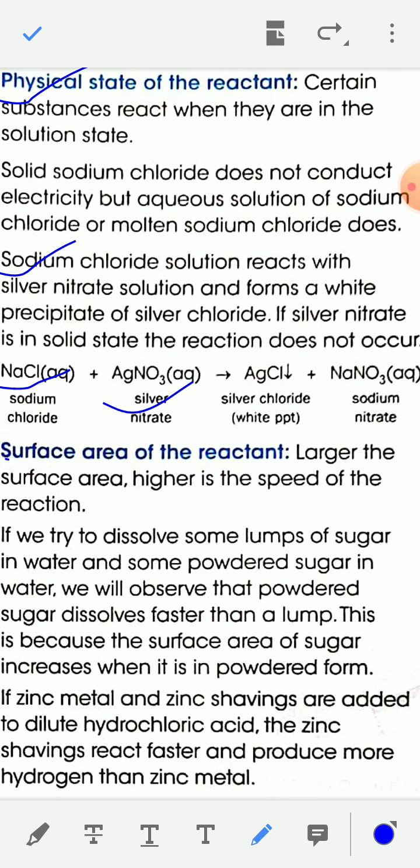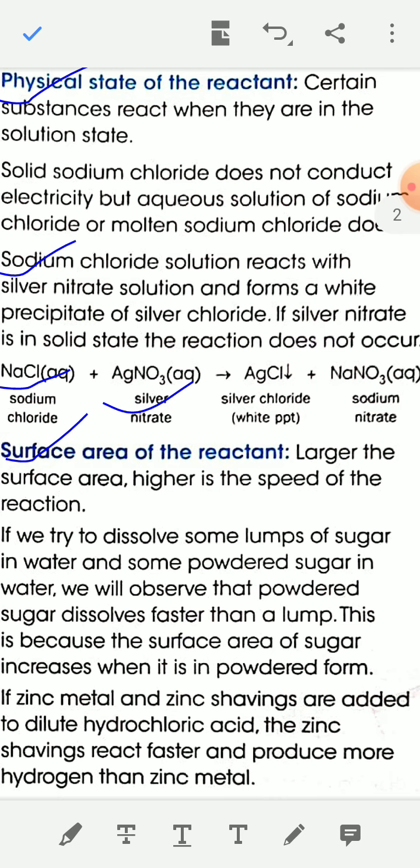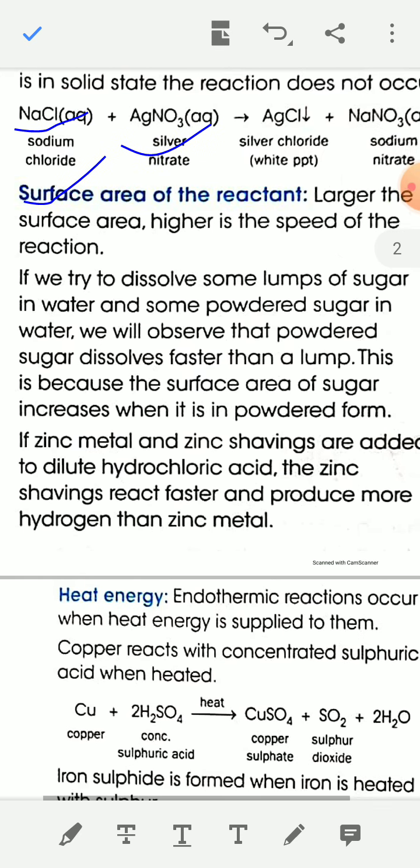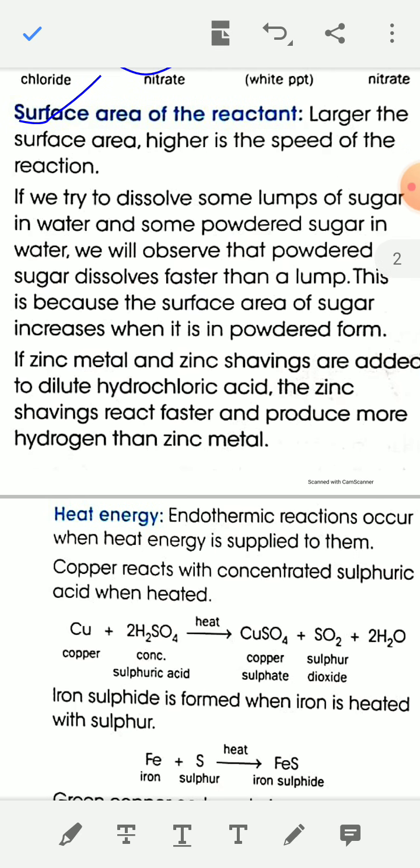Third condition, surface area of reactant. Larger the surface area, higher is the speed of reaction.